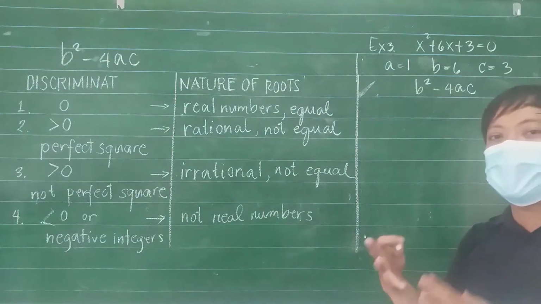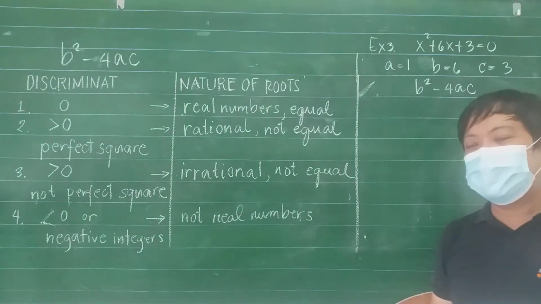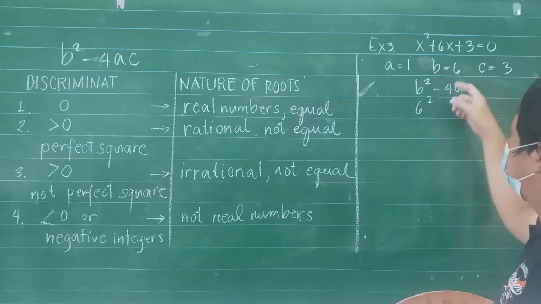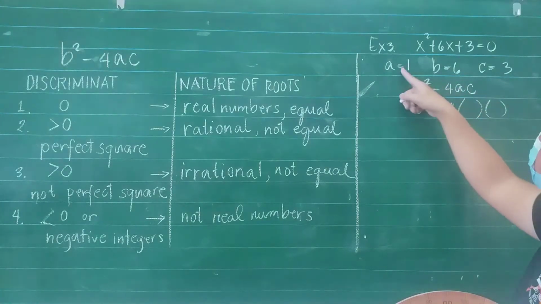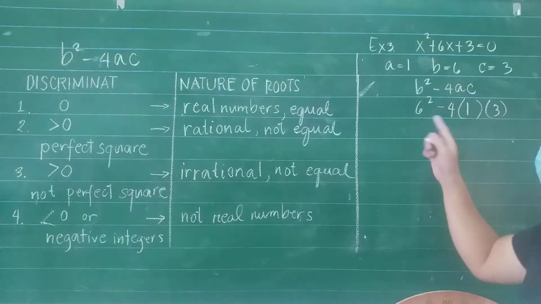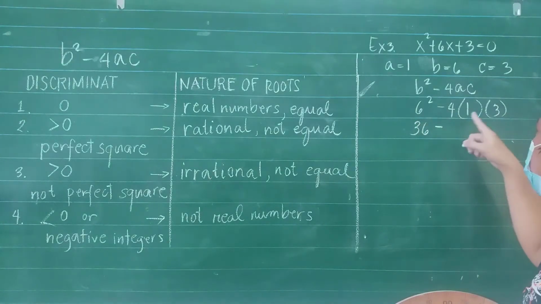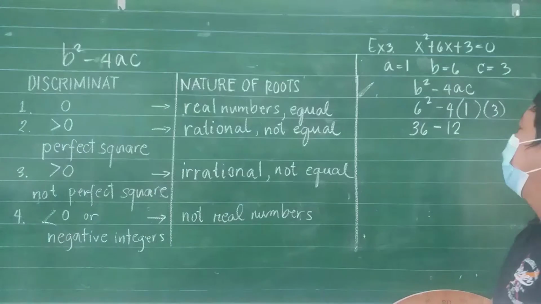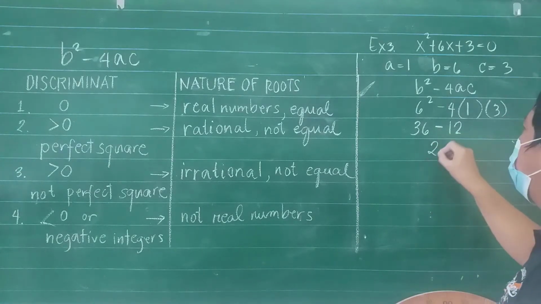After getting the values of a, b, c, now it's about time to substitute these values to our discriminant. So we are going to make this 6 squared because our b is 6, minus 4 times the product of a and c. A is 1 and c is equal to 3. Okay, then after that, we're going to simplify 6 squared, which is 36, minus 4 times 1 times 3 is equal to what? Yes, it's equal to 12. And then finding the difference of 36 and 12, that is positive 24.